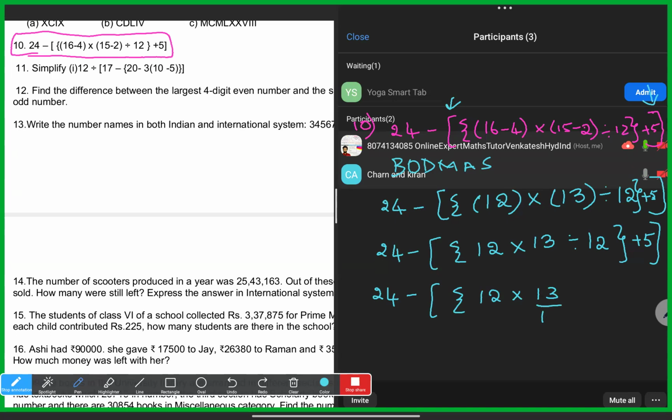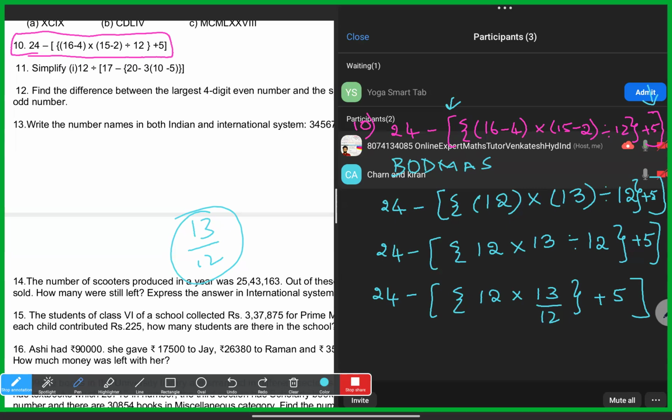So can I write like this? 13 divided by 12 is nothing but 13 by 12 only. Fractions we know: a fraction is numerator divided by denominator. So that's why I can write like this, because 13 will not go with 12. I wrote it as a fraction.